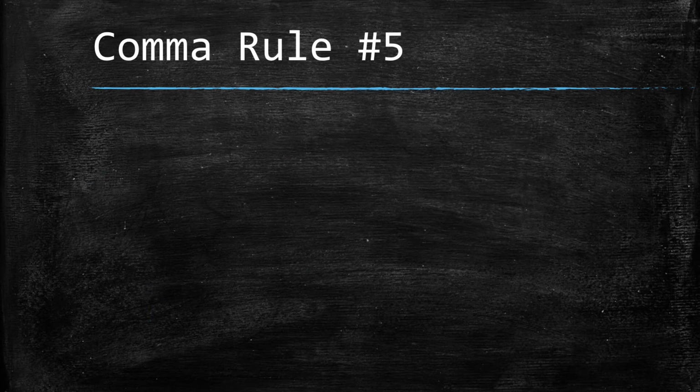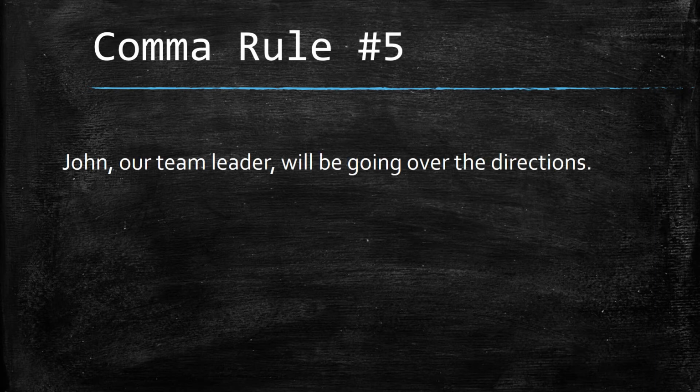The fifth rule for using commas is to use a comma to separate extra information. So in this sentence, John, our team leader, will be going over the directions. I placed a comma after John because this starts the extra information in the sentence. And then I placed a comma after leader because it's ending the extra information. Our team leader is considered extra information because if that was not in the sentence, we would still know what is happening. So remember to use commas to separate extra information in sentences.